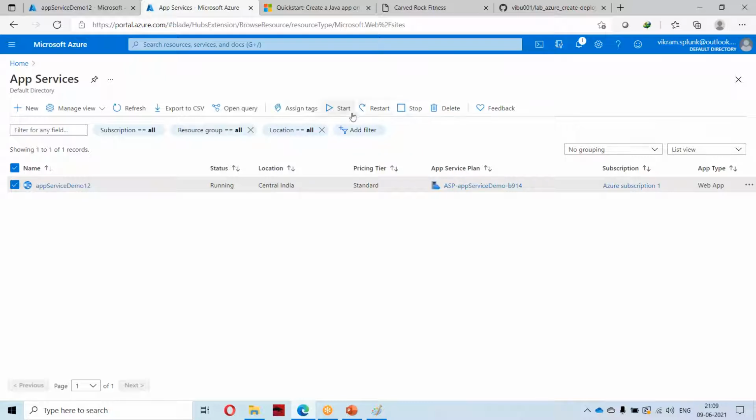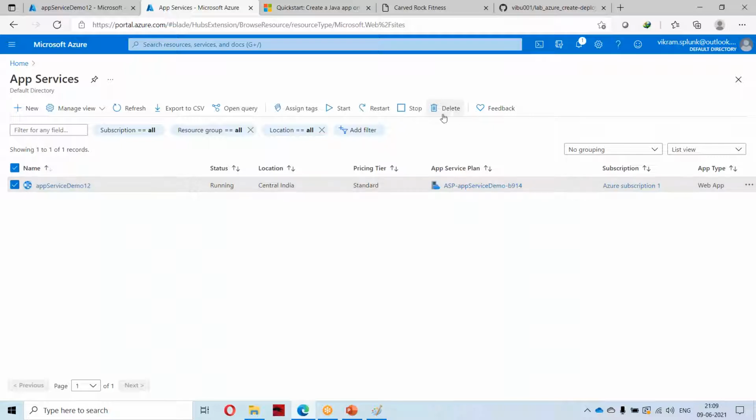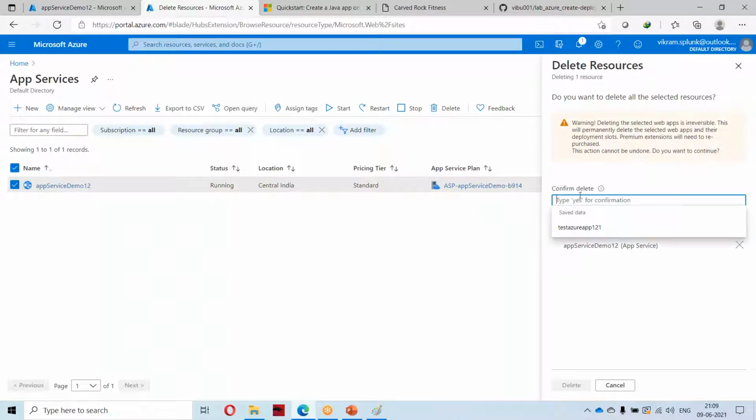I can stop, restart. Like with a virtual machine, we have some options to stop this app or start the app, or if you want to restart, you can do it over here. What I will do is stop this app and I will be deleting this. For deleting, it will ask me to select yes.